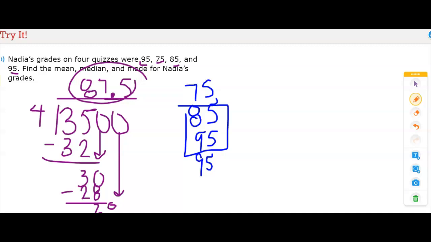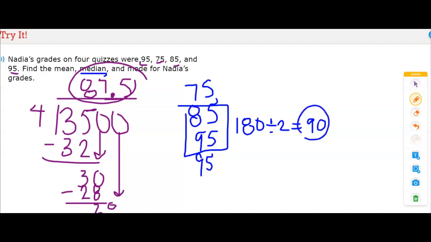So we have to find the mean of the middle numbers. So we're going to add 85 plus 95, and that should total 180. We're going to divide that by 2, and that will give us 90. So our median, let me underline median in blue, the median is 90.